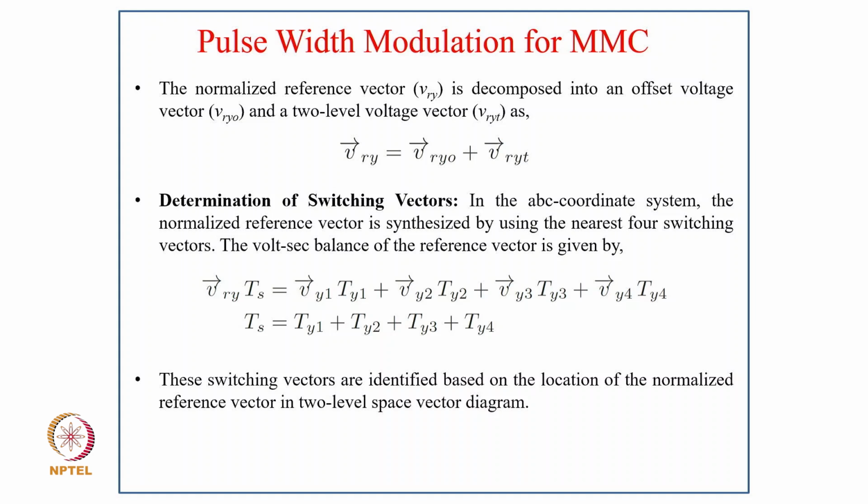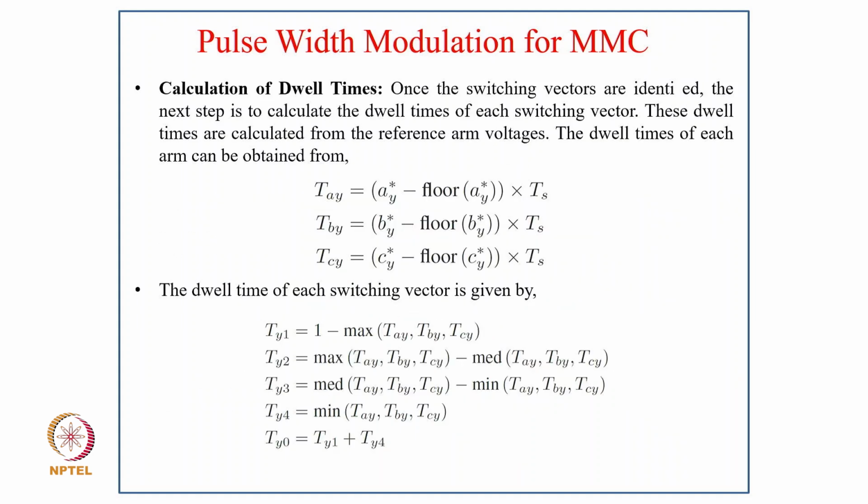The volt-second balance of the reference vector is given by V_ref TS equal to VY1 TY1 plus VY2 TY2 plus VY3 TY3 plus VY4 TY4, and TS equal to TY1 plus TY2 plus TY3 plus TY4. So these switching vectors are identified based on the location of the normalized reference vector in the 2-level space vector diagram. And coming now to the calculation of dwell time.